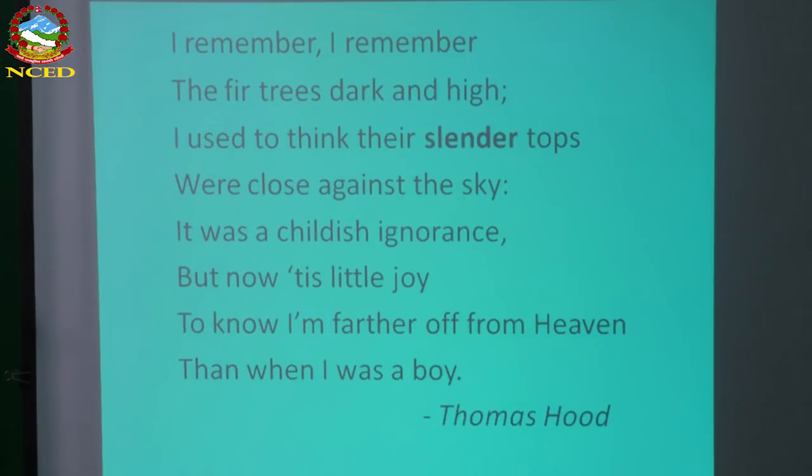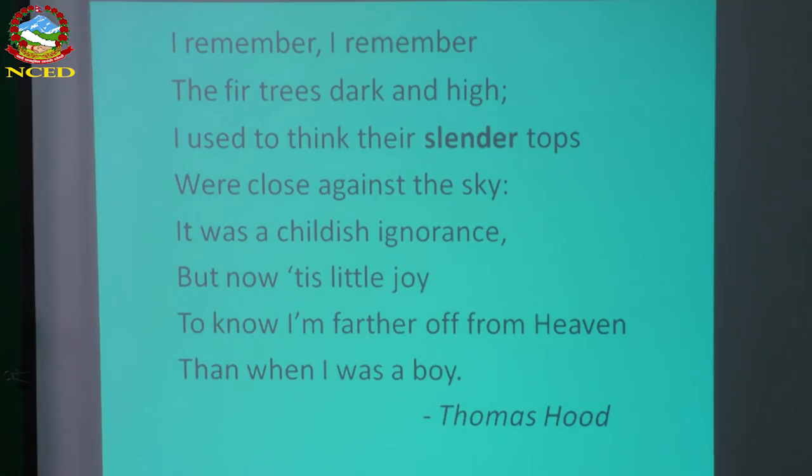Now the next stanza, the last stanza here, the fourth one. "I remember the fir trees dark and high. I used to think their slender tops were close against the sky. It was a childish ignorance, but now it's little joy to know I am farther off from heaven than when I was a boy." I remember.